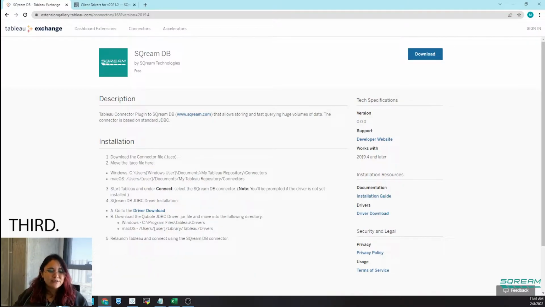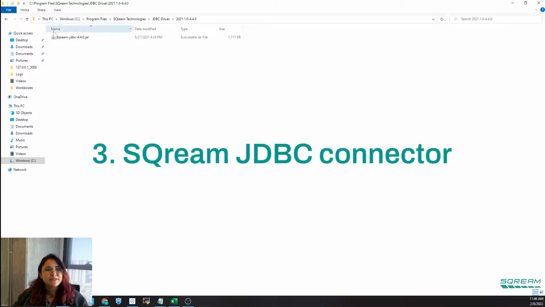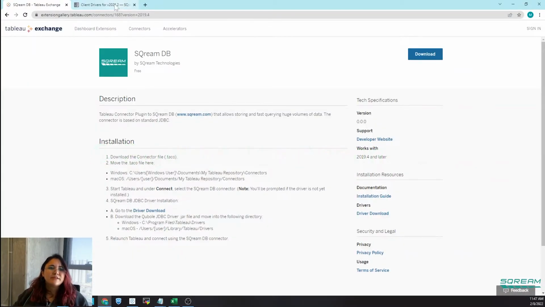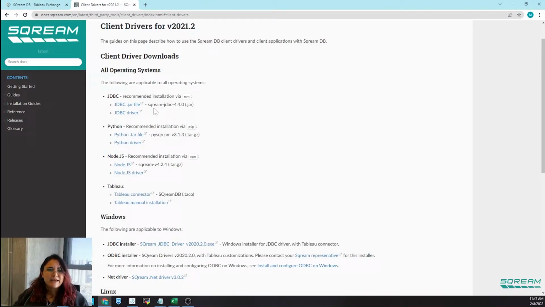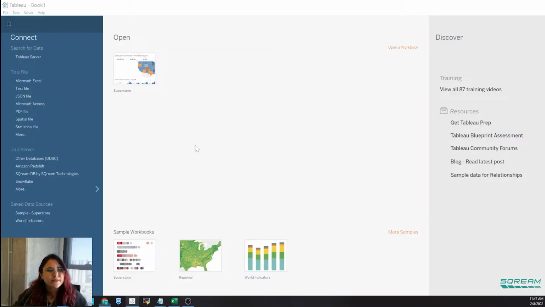Third, you will need the SQream JDBC connector. The JDBC connector can be found in our documentation and, of course, in the link. It will lead you to an installer. You install it, and it will open the necessary folder and put the JDBC file there. Now that we know we have all 3 running, I have an instance of SQream running on my computer.